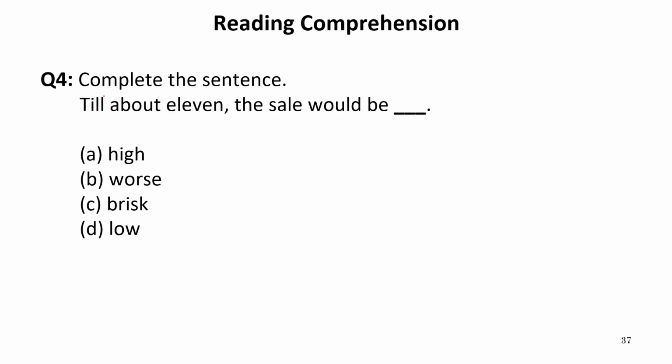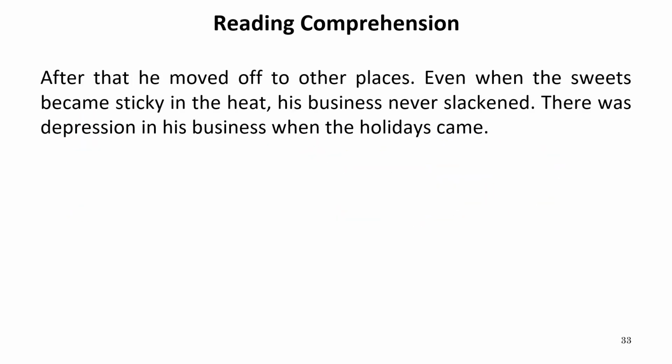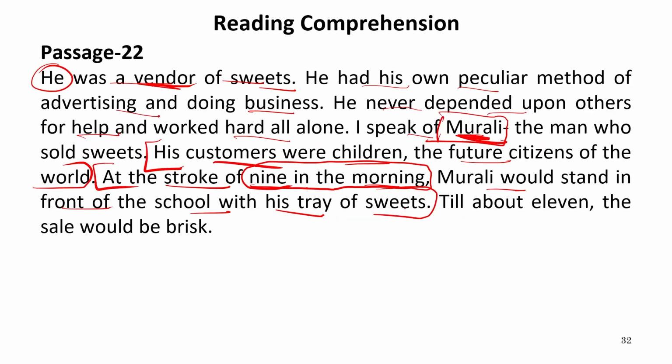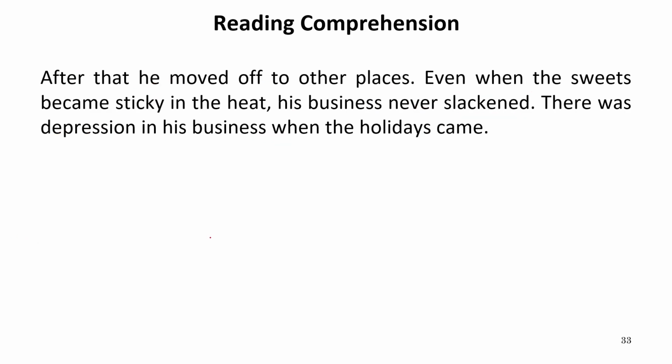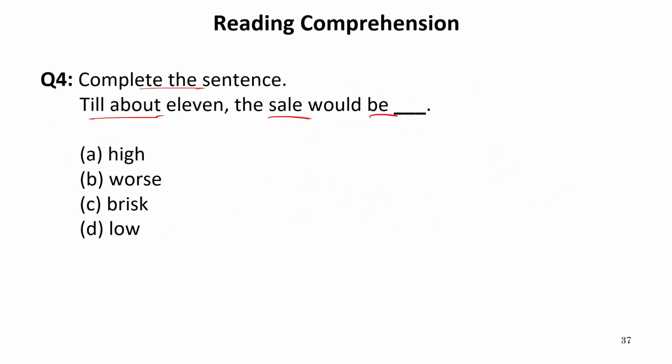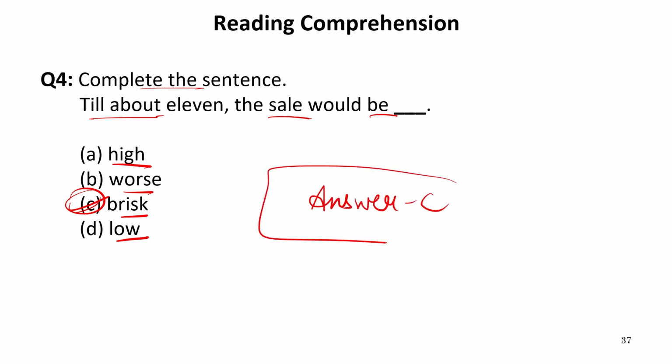That is question number 4. Complete the sentence. Till about 11, the sale would be dash. Now let us see whether this sentence is directly given in the passage or not. Till about 11. Yes, of course it is given. Till about 11, the sale would be brisk. Now let's get back to the options. It is written high, brisk, low. Obviously it is brisk. So our answer is C, of course. So this is the correct answer. Now let's move to the next one.